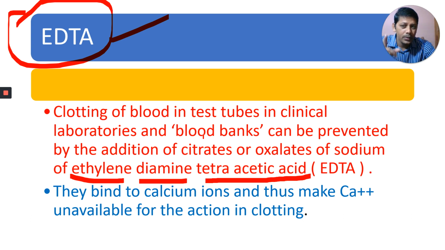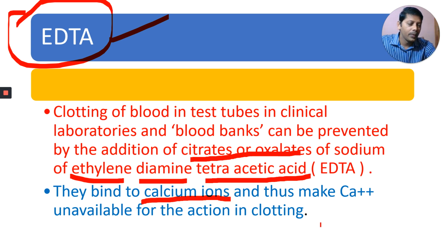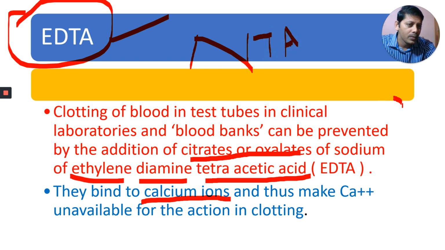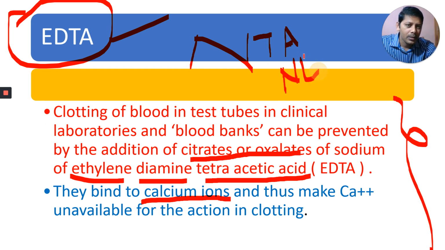Clotting of blood in the test tubes in clinical laboratories and blood banks can be prevented by the addition of citrates or oxalates of sodium and ethylene diamine tetraacetic acid, EDTA. They bind to calcium ions. These chemicals bind to calcium, and calcium is very important. This was given in recent NTA papers, one bit was given from this point, in the NEET model paper mock test.